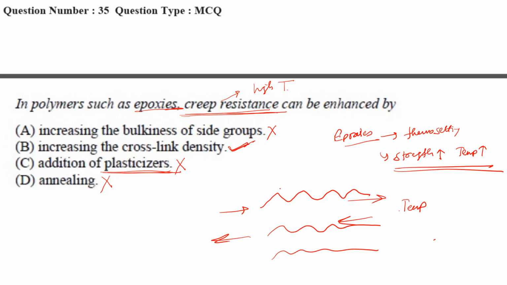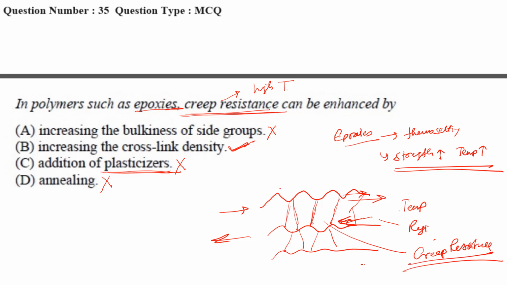Whenever we increase the cross-linking, meaning links between these two chains, when we add some cross-linker here, this movement becomes rigid, because this link will stop its easy movement, and hence it will provide the creep resistance. So this is the explanation. So option B is the correct one.